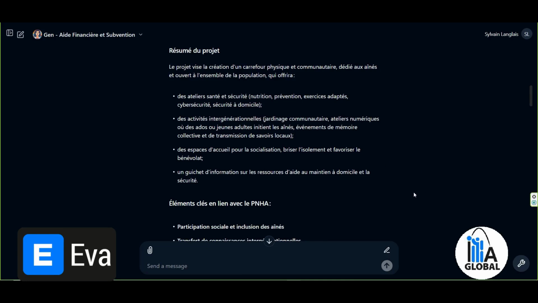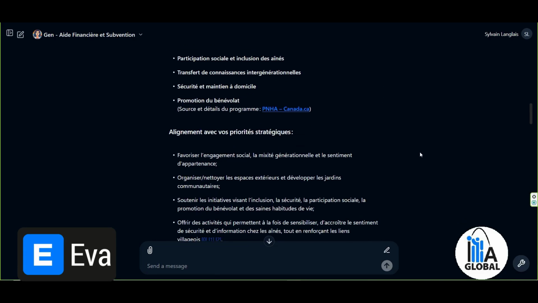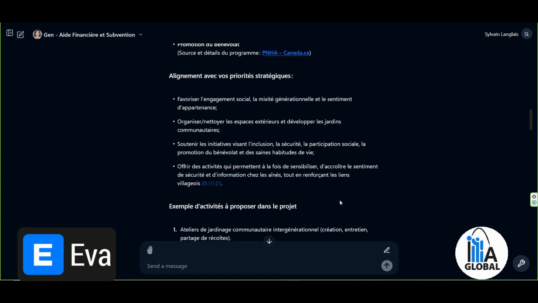Now I'll leave the page here. Those who want to read it can take the time to do so. The key elements are related. He also connects it to the program, so promotion of volunteering, since it's linked to the New Horizons for Seniors program and aligns with the strategic priorities we have.